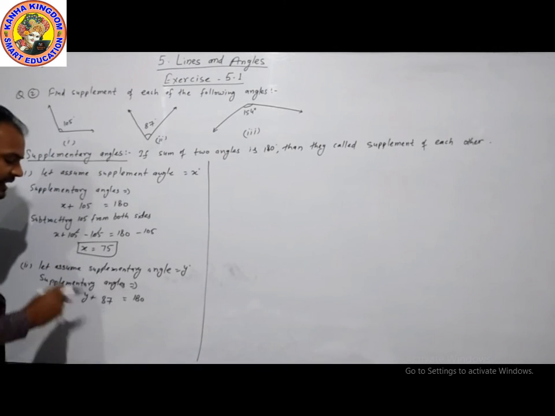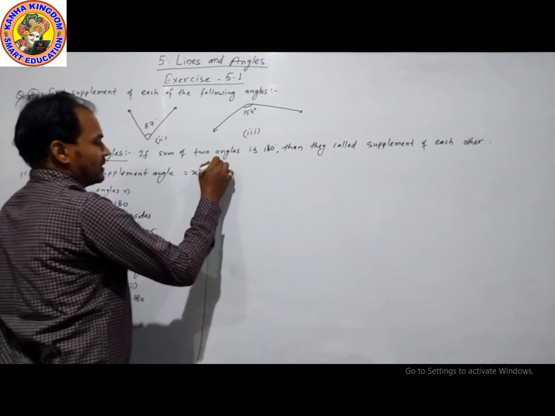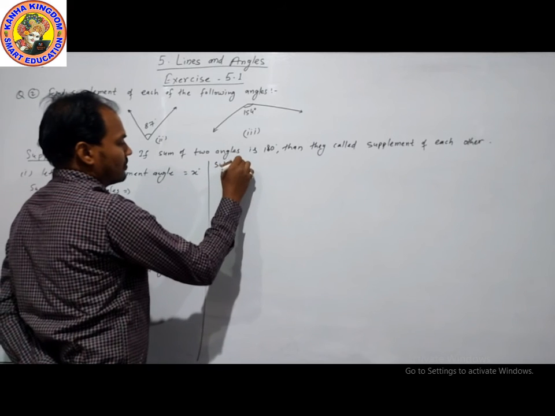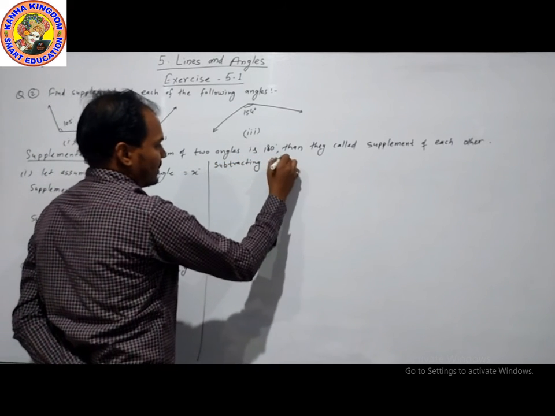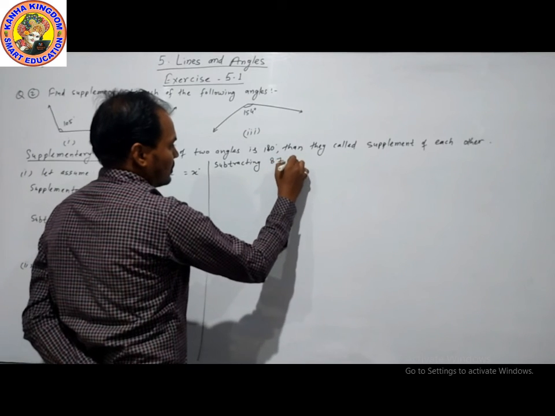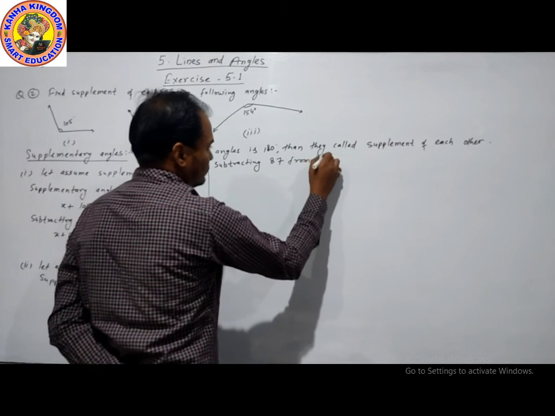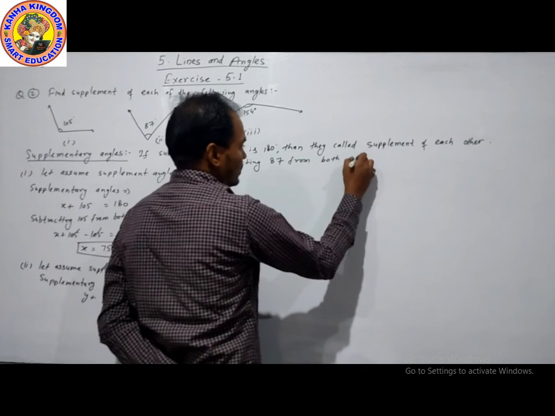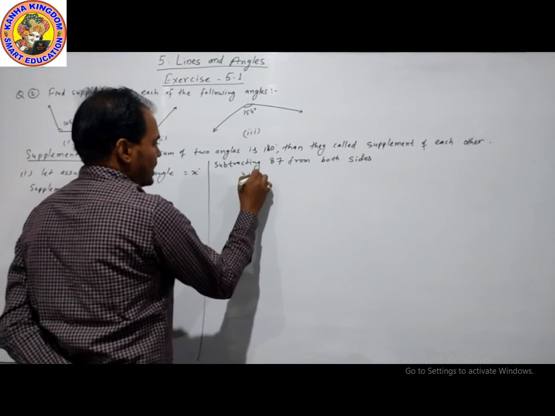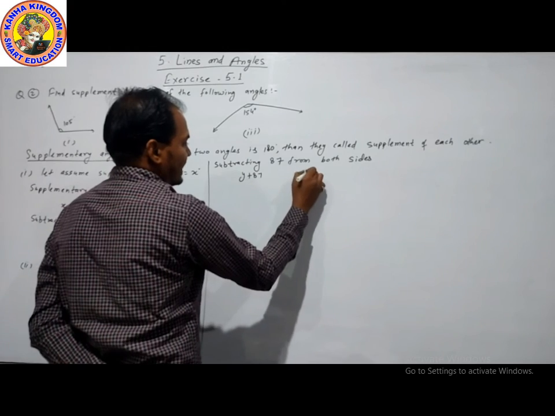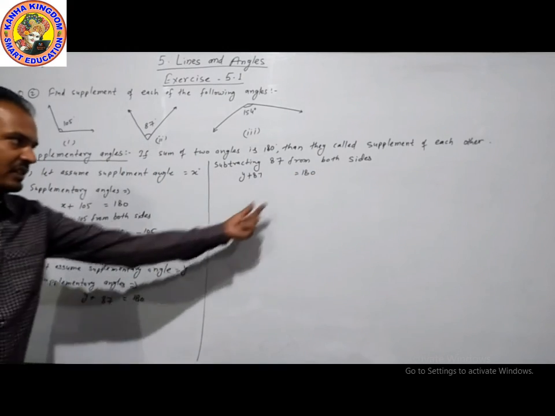Now we will subtract 87 from both sides. Y plus 87 is equal to 180. This is our equation.